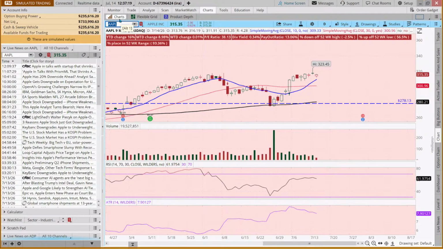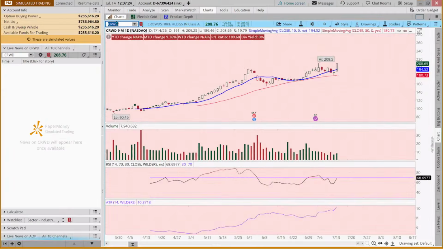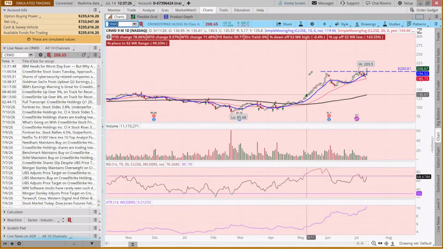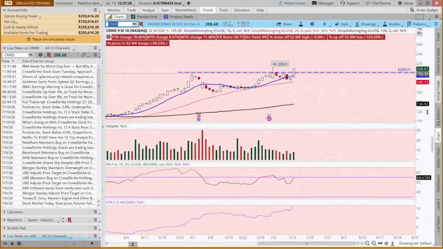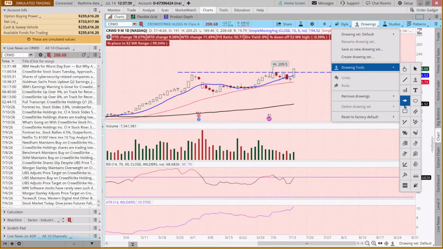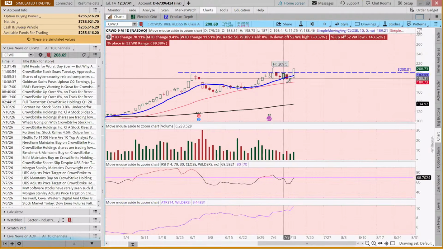So just watch. Now, let's look at CrowdStrike. Somebody was saying, I just find it hard to see these morning star patterns. But this little pattern here, this little chart of mine,